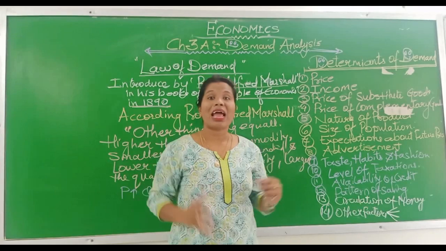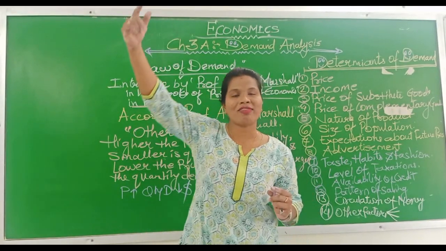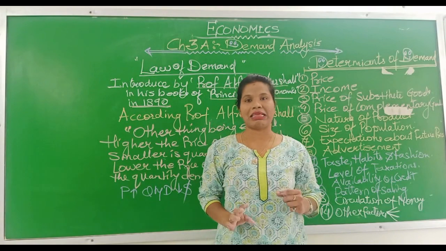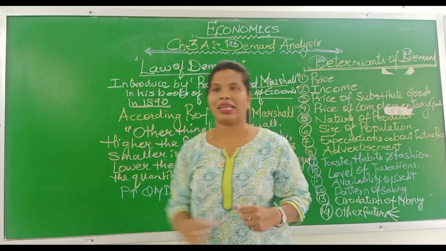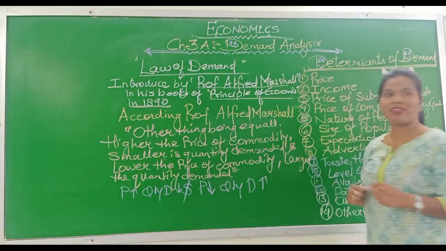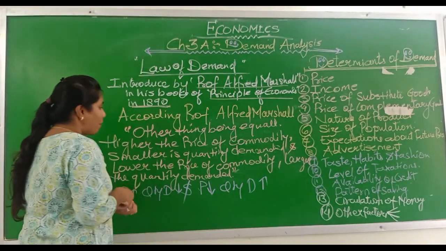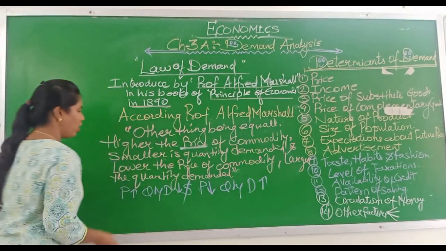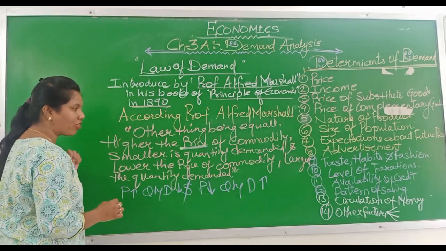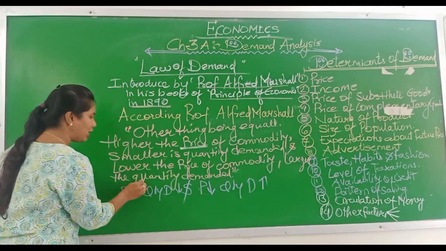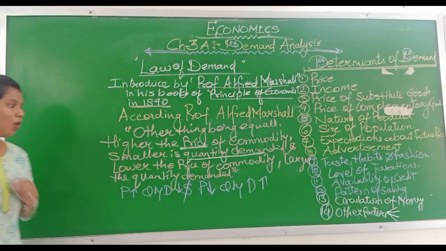That means price and quantity demanded have an inverse relationship. When one is rising, the other is decreasing, and when the other is rising, the one is decreasing. In his law he has only explained price and quantity demanded.